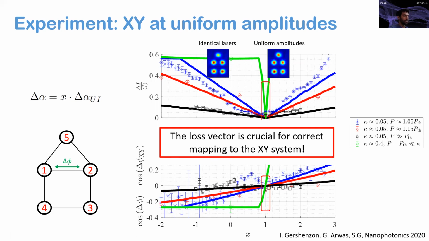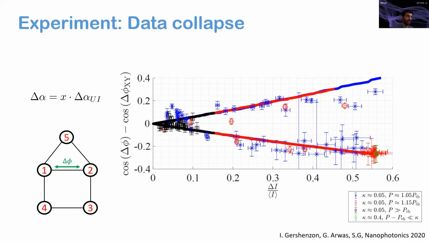Here I show the results from previous slides on a single graph, where here is the deviation from the XY minimum, and here is the amplitude heterogeneity, or intensity heterogeneity. And you can see that there is a data collapse of all the data from the different experiments, which shows that the deviation of the phase depends only on the amplitude uniformity.